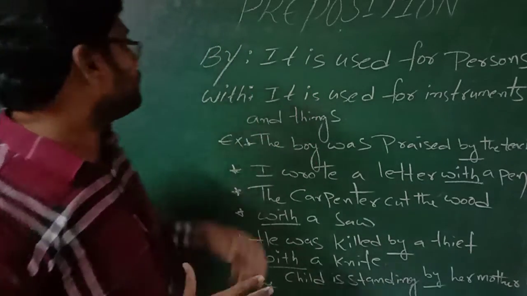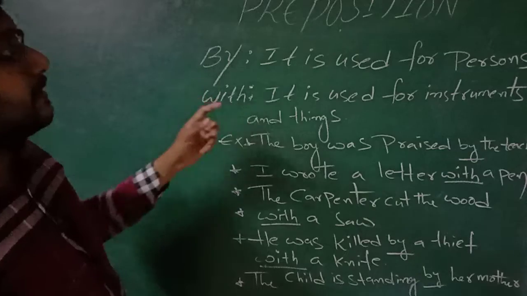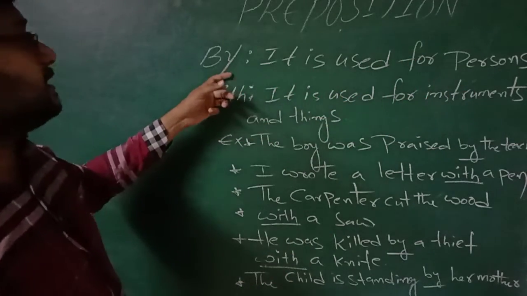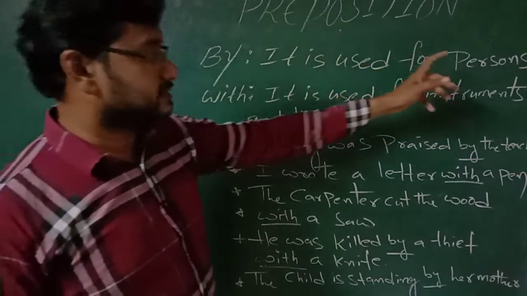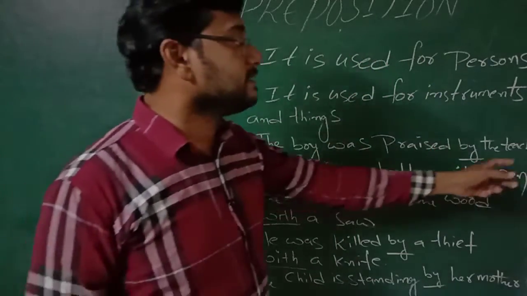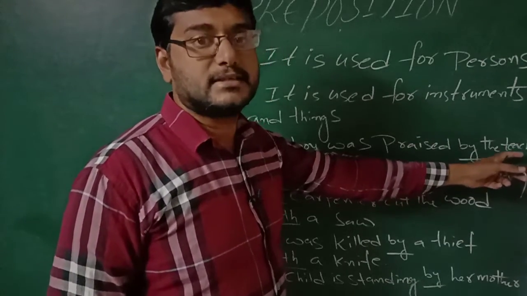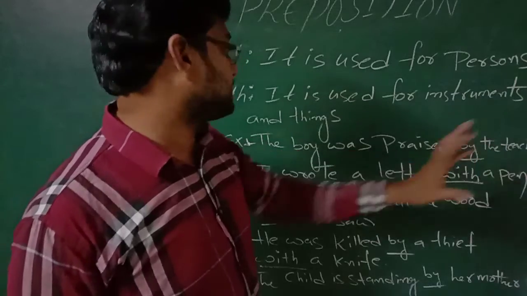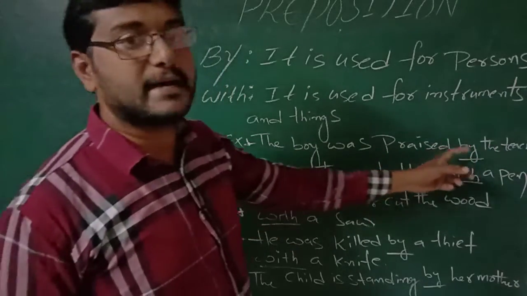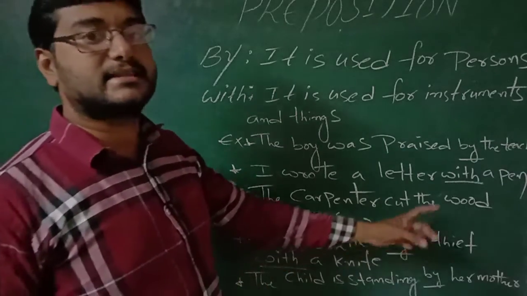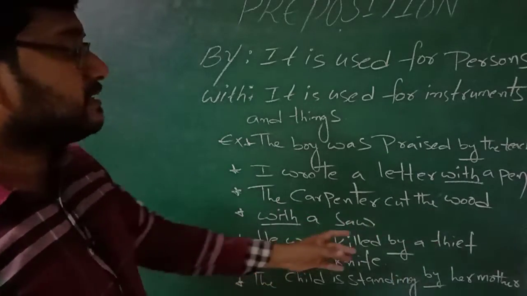Okay, so first one is by. By is used for persons. Remember where we are going to use by: it is used for persons. For example, the boy was praised by the teacher. The teacher is a person. So by is used for person. The boy was praised by the teacher. Next example, he was killed by a thief.